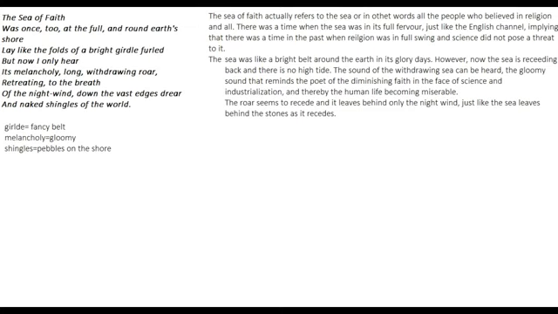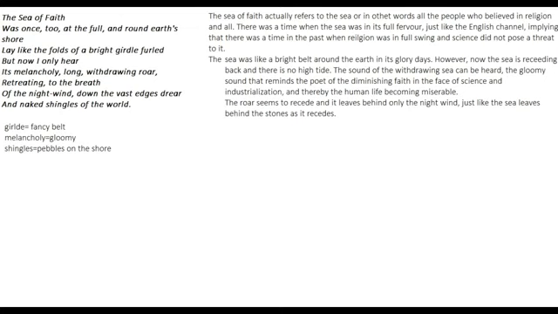He says that this sea of faith was once too all full, was at its high tide, was flowing in full power, and surrounded all the earth. But now I only hear its melancholy long withdrawing roar, retreating to the breath of the night wind. However, now the sea has receded, the sea has gone back.